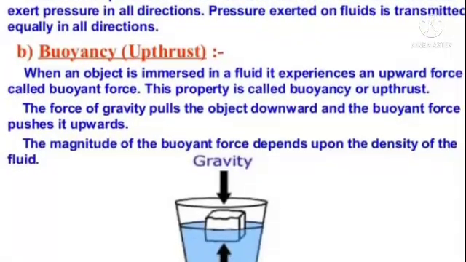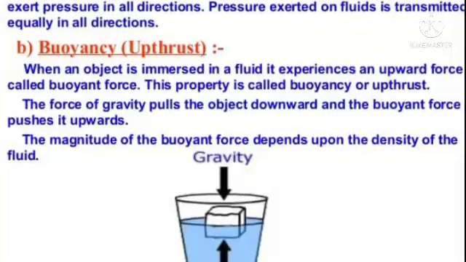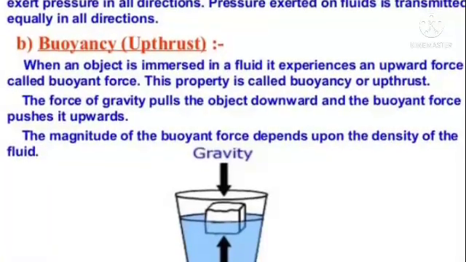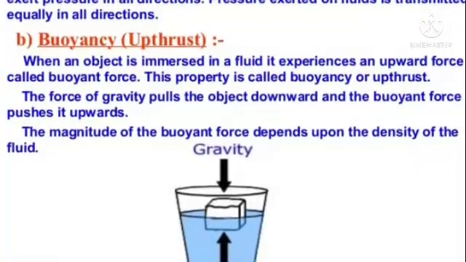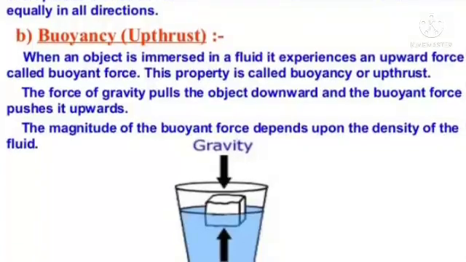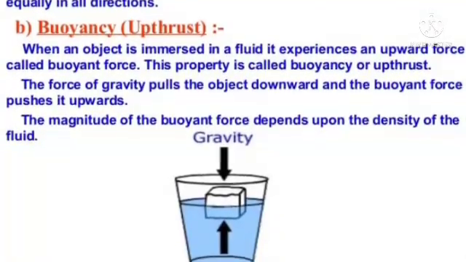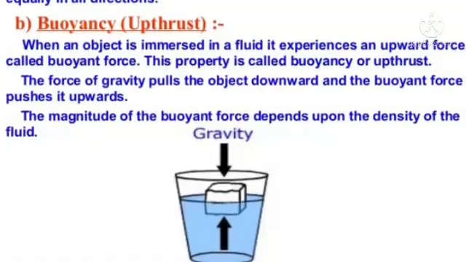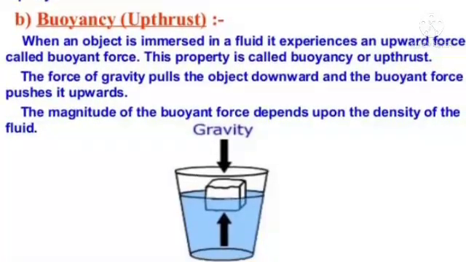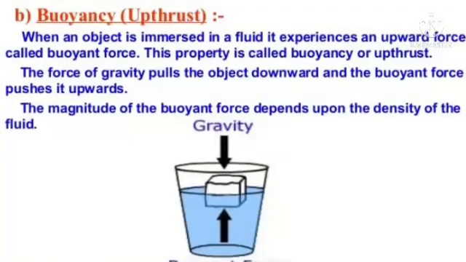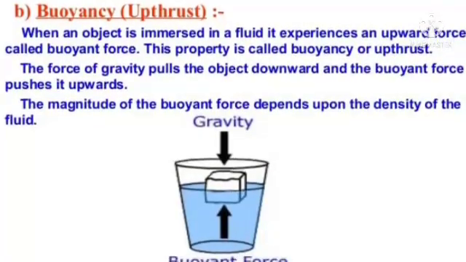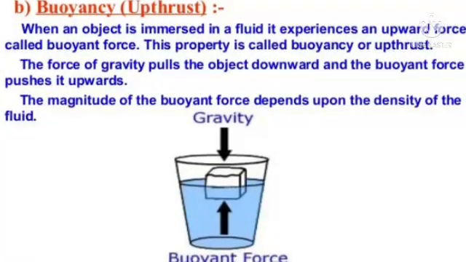Buoyancy or upthrust. When an object is immersed in a fluid, it experiences an upward force called buoyant force. This property is called buoyancy or upthrust. The force of gravity pulls the object downward and the buoyant force pushes it upwards. The magnitude of the buoyant force depends upon the density of the fluid.